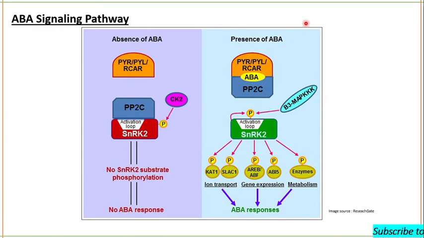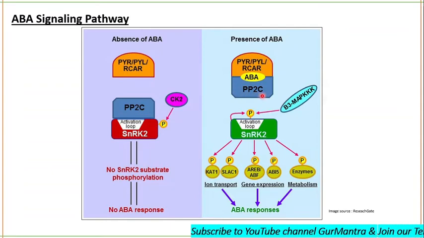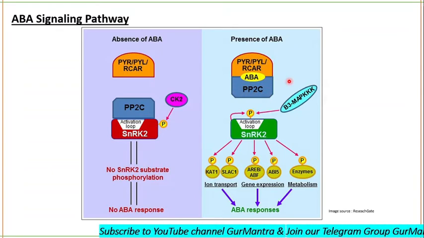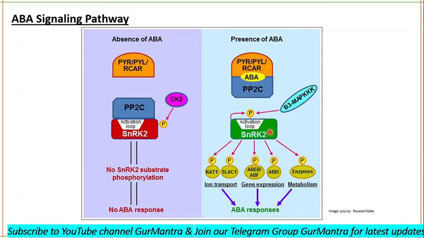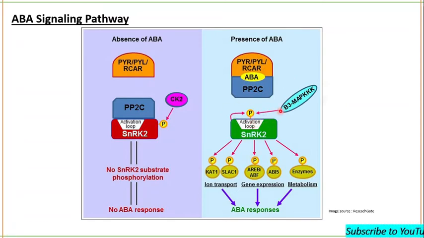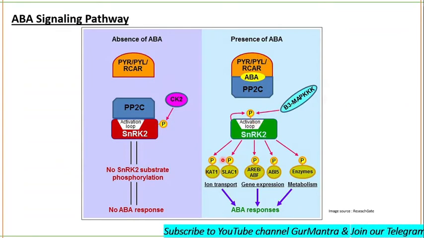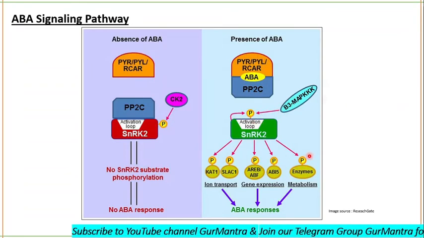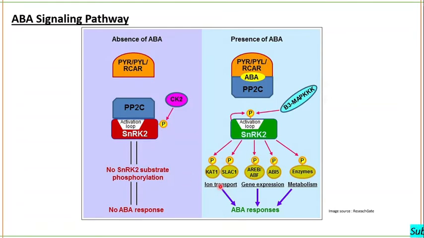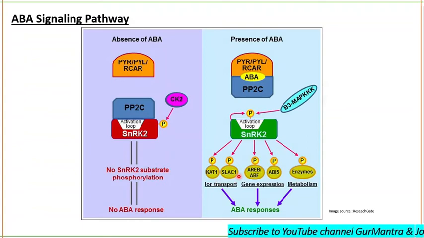And when ABA is there, PYR, pyrobactin, is activated, it will bind to PP2C, it will degrade PP2C, and there is nothing which can now dephosphorylate SNRK2. SNRK2 is phosphorylated, okay, and then it will phosphorylate other proteins, and the phosphorylation of all these proteins will lead to the ABA response. CAT1 and SLAC1 are mainly involved in the ABA response.